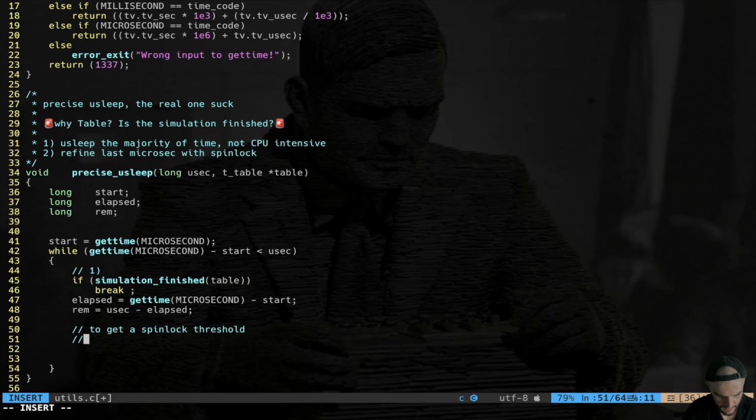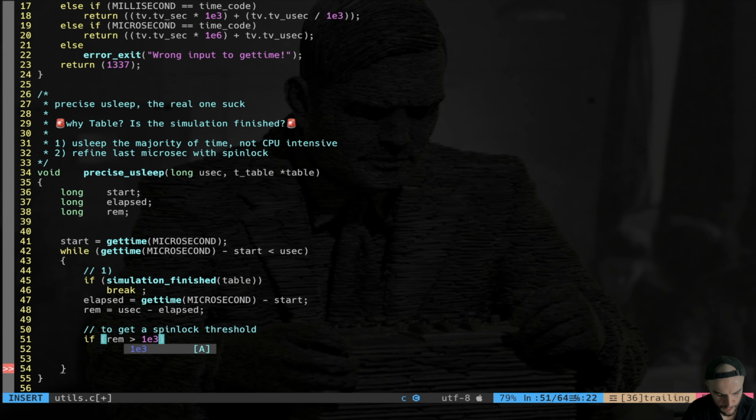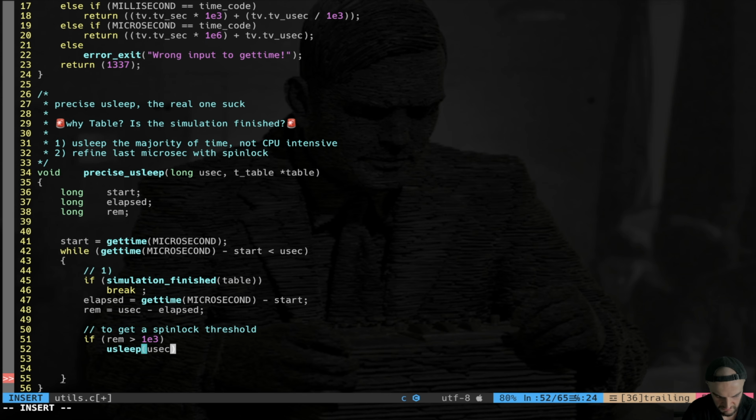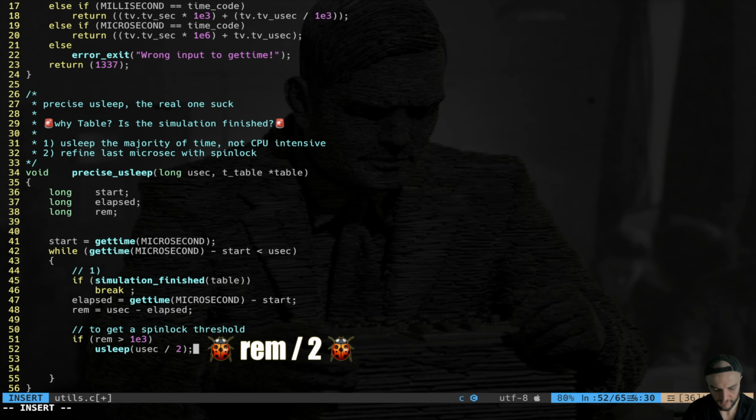What do I mean? Here I say if the remaining time is greater than, let's say, an arbitrary threshold, which is 1 millisecond, you just call the function usleep, even though it's not precise, to usec divided by 2 to get a buffer, right? You're going to sleep usec divided by 2 if we have more than 1 millisecond of remaining time.